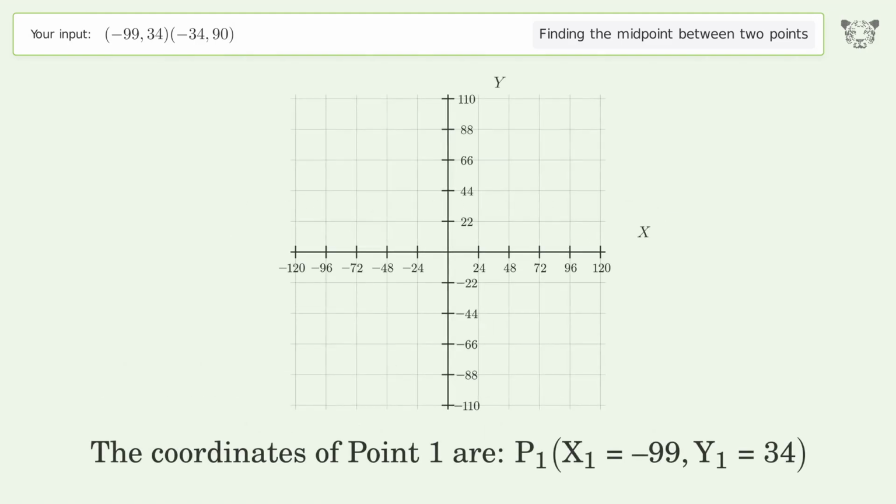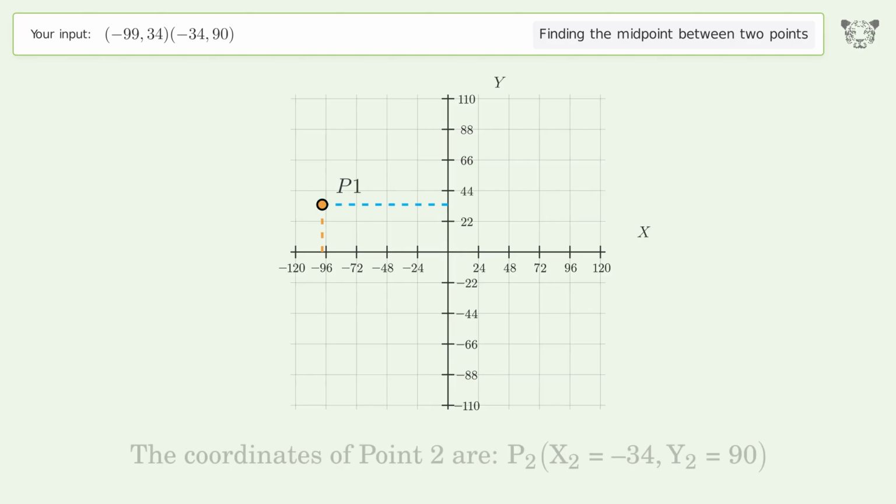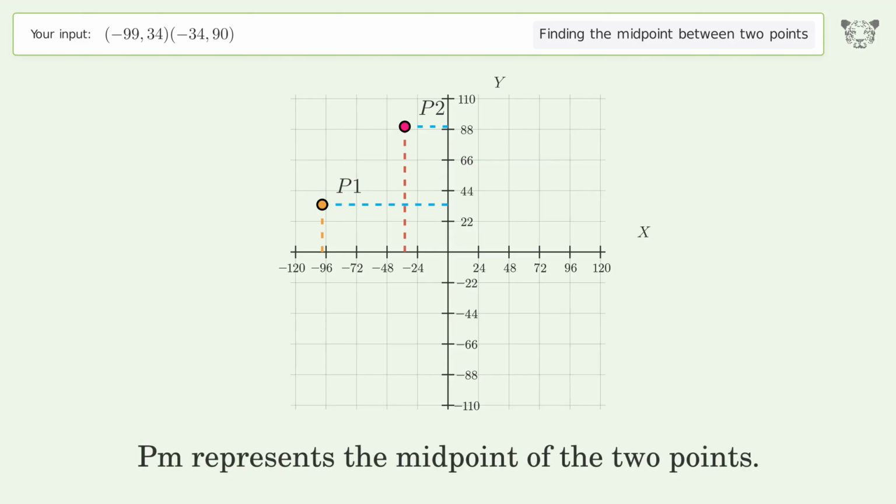The coordinates of point 1 are, x1 equals negative 99, y1 equals 34. The coordinates of point 2 are, x2 equals negative 34, y2 equals 90. PM represents the midpoint of the 2 points.